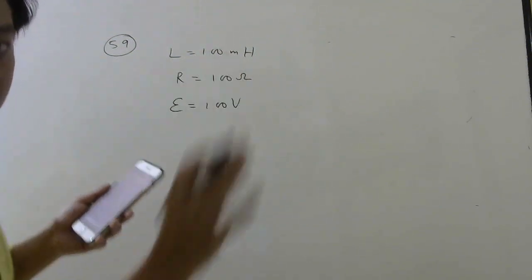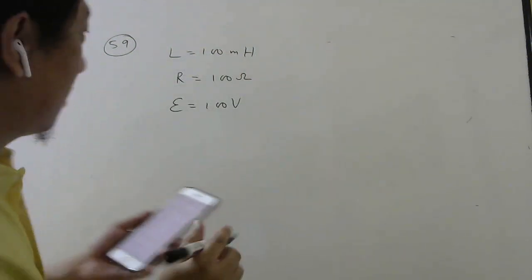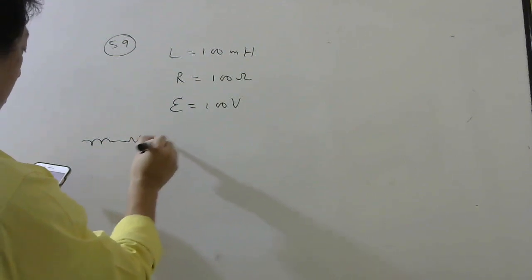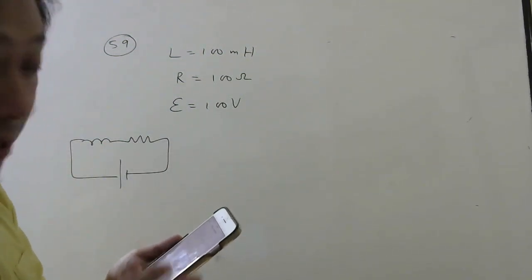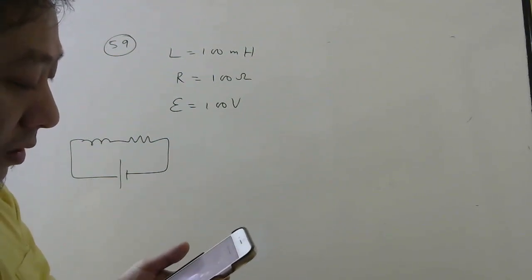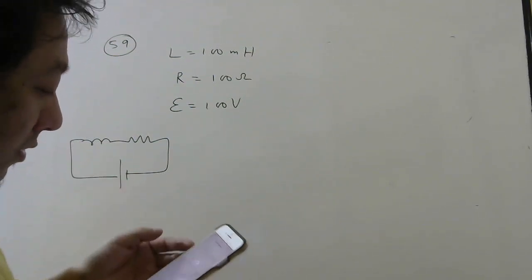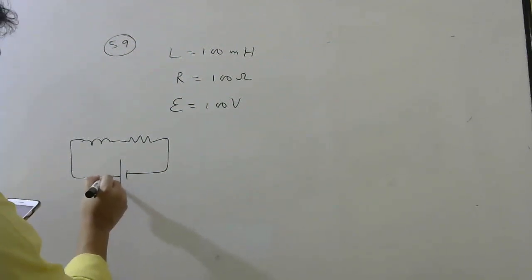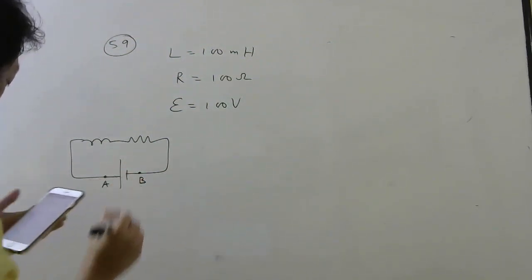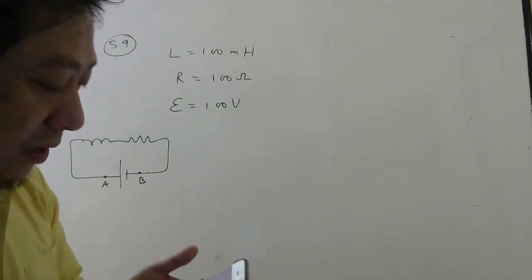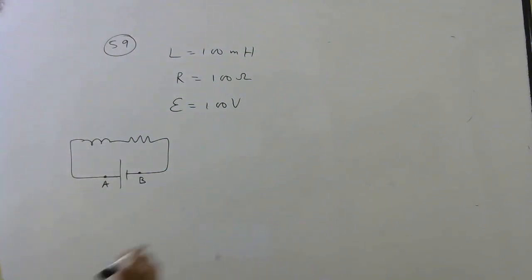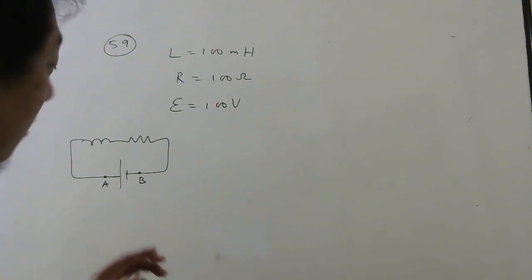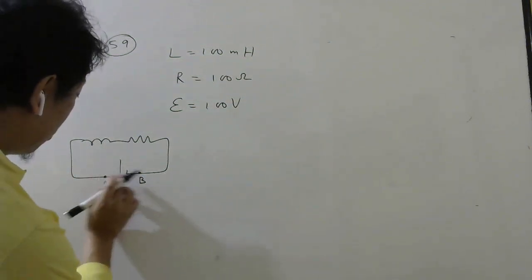So L, R and then battery. After a long time, the battery is disconnected after short circuiting the points A and B. So here is point A, here is point B. The current in the circuit 1 millisecond after the short circuit. So first the circuit is connected this way, then after waiting for a long time, this battery is removed and these two points are joined.